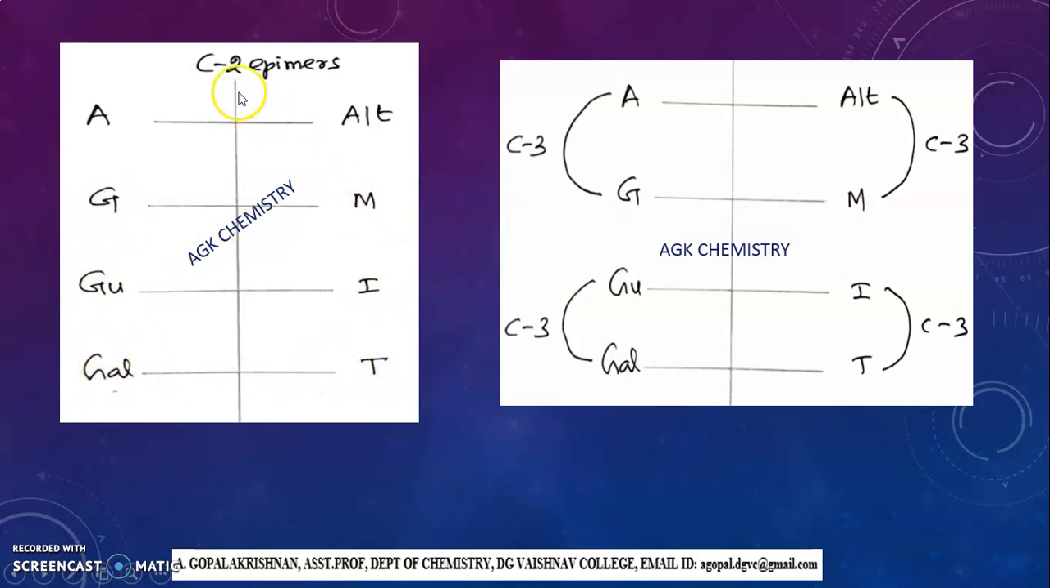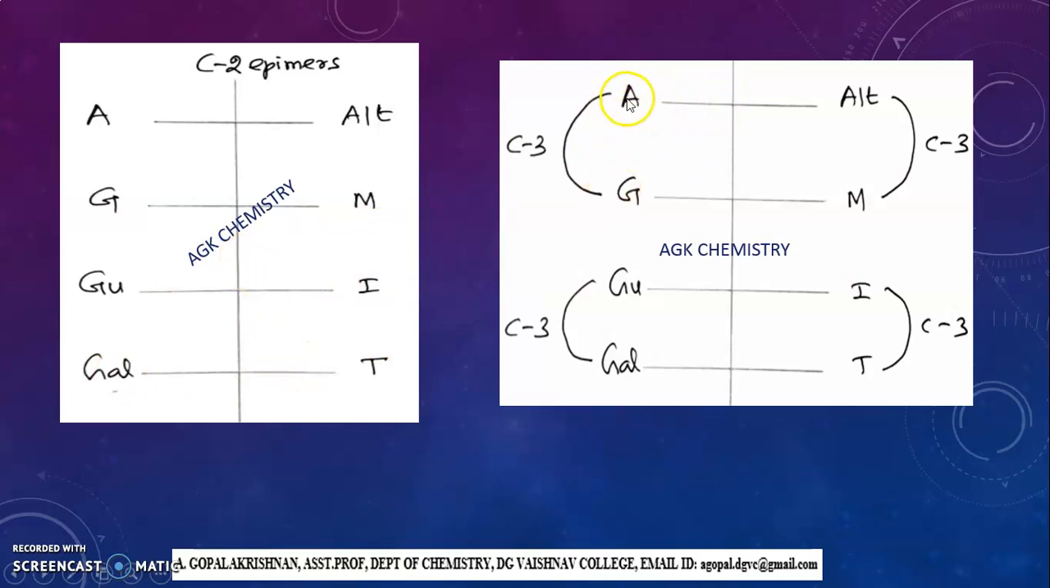Here, allose and altrose are C2 epimers, glucose and mannose are C2 epimers, gulose and idose are C2 epimers. Similarly, galactose and talose are C2 epimers. So remember this order: Ag-Gu-Gal, Alt-Mit, and these two are C2 epimers, these two are C2 epimers, these two are C2 epimers, and these two are also C2 epimers.